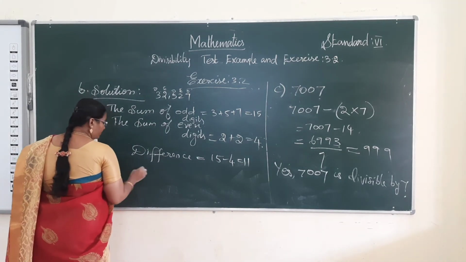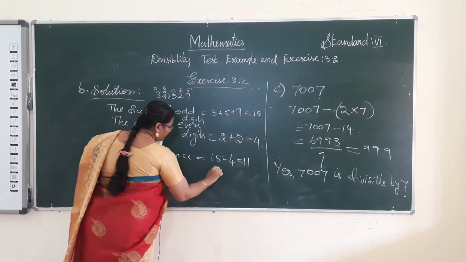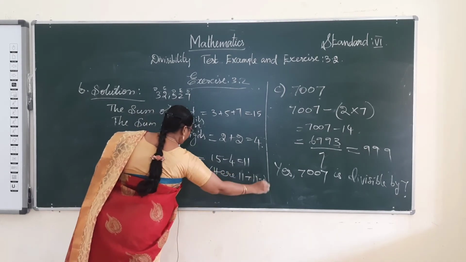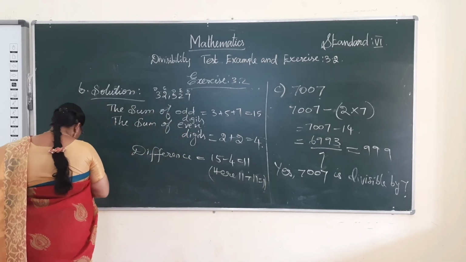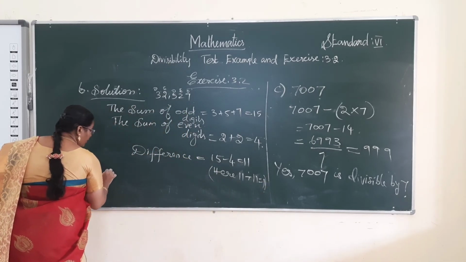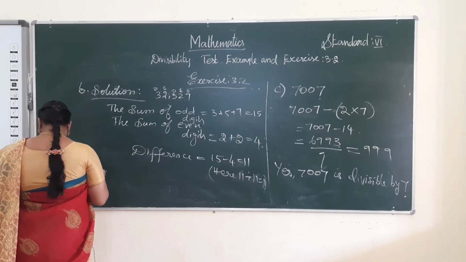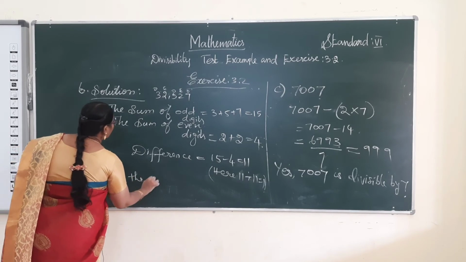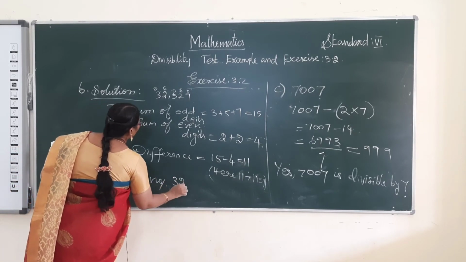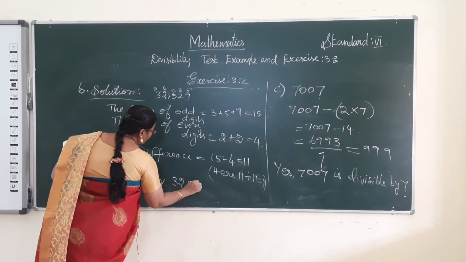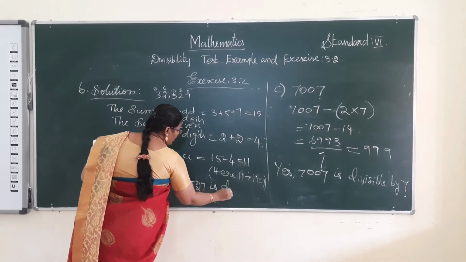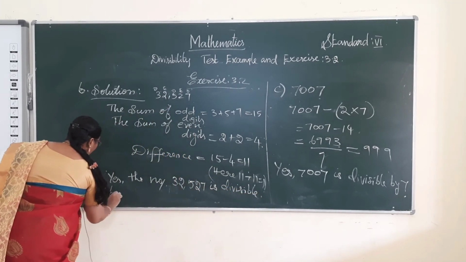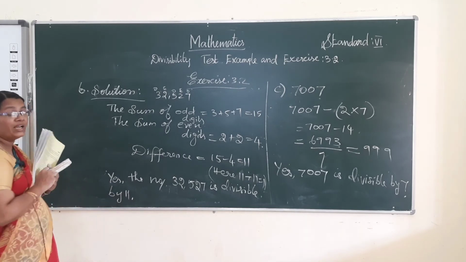Therefore, 11 is divisible by 11. Yes, the number 32,527 is divisible by 11.